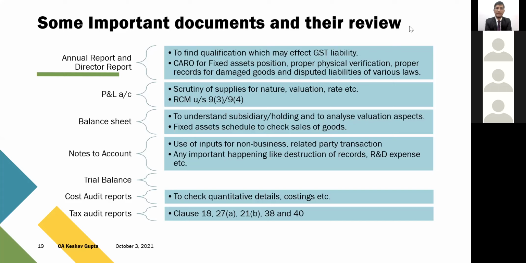Similarly, if we talk about P&L, the supplies which have been made by the assessee, their nature, their valuation, their rate, these are normal things we all understand, which we have also been doing while doing the audits under section 35 subsection 5. Similarly, reverse charge mechanism under section 9(3) or 9(4) is a very critical component of the P&L. So I've just mentioned those things which are very critical, which they are directly going to verify and which they've been guided to do so.